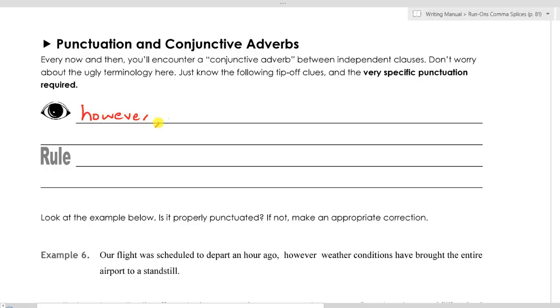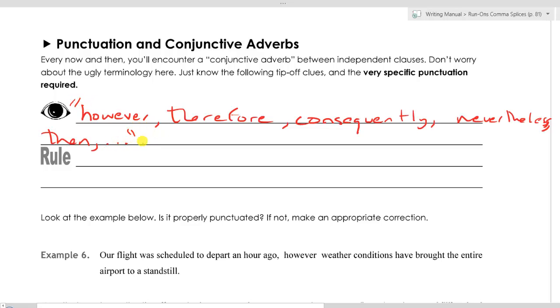However, therefore, consequently, nevertheless, then. So those are some of the conjunctive adverbs, not all of them, but they're the more common ones you'll see on this test.